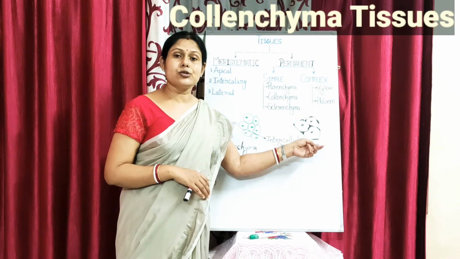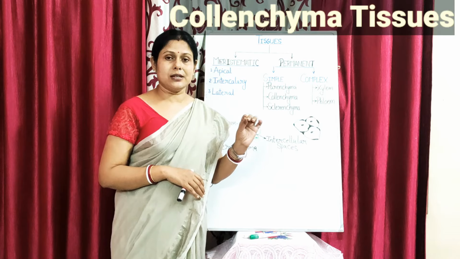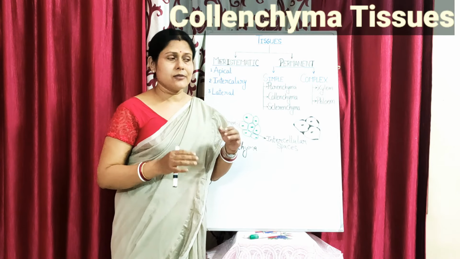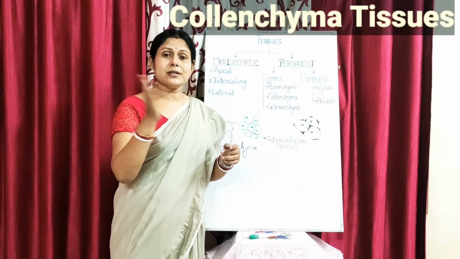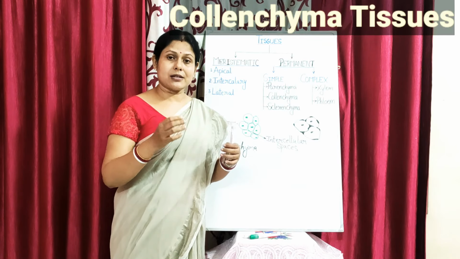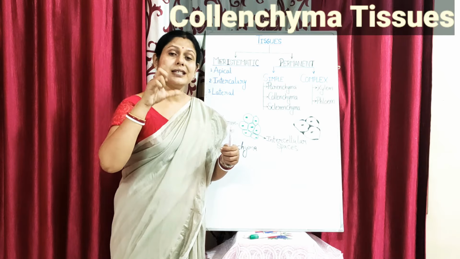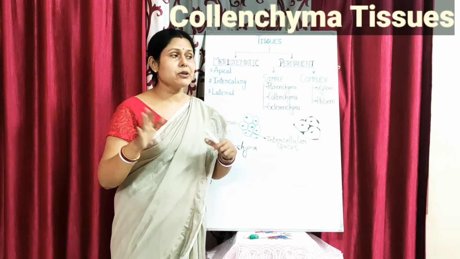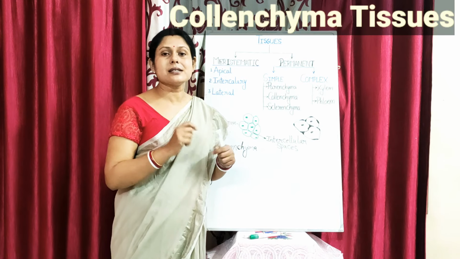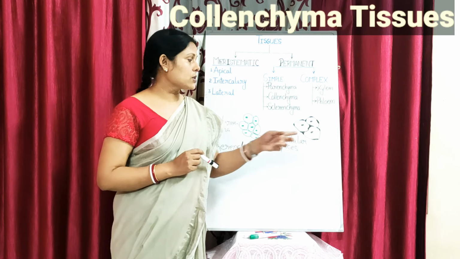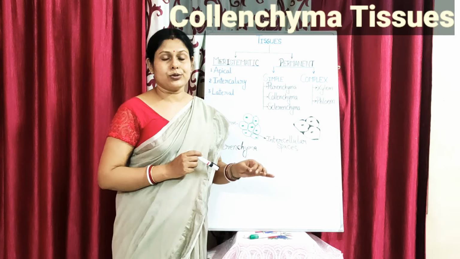Also, collenchyma tissues are found in the petiole of the leaf, because the leaf flutters. When the wind blows at a very high speed, you will find that the leaf is fluttering. If the leaf stalk is weak, what will happen? Because of the high wind velocity, the leaf will break, isn't it? But it doesn't break. Why doesn't it break? Because of the presence of these collenchyma tissues over there.